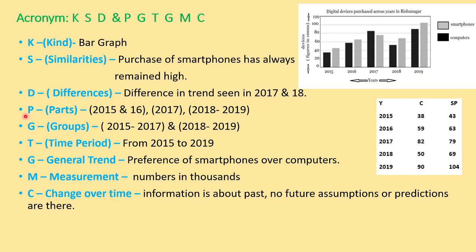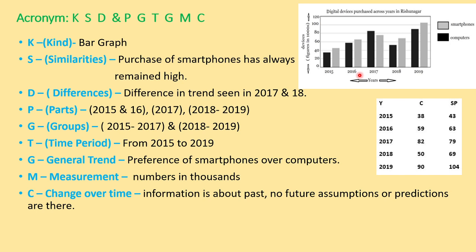Now we come to, from P it is parts and from G it is groups. Now grouping and parts, this is very important. So just carefully see that how I've made the groups and parts. So first we will make groups and after that from groups we will make parts. So groups कैसे बनाने हैं? Now from here you can make your own groups in any way. कोई general trend, कोई similarity या कोई differences लेके तुम अपने groups बना सकते हो.